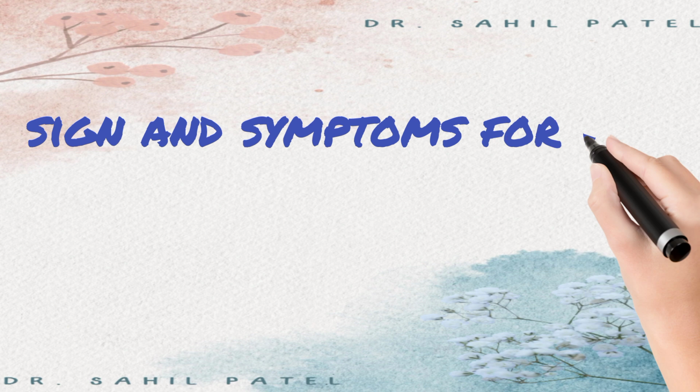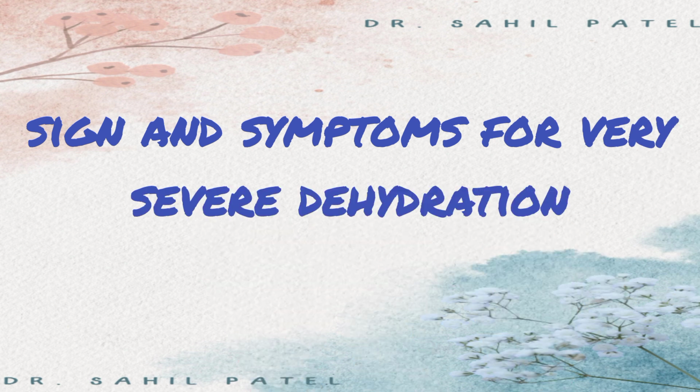And the third type is very severe dehydration. The symptoms are damage of organs like brain, liver, and kidneys. Kidneys are much more affected, firstly. Then, second is mental depression and confusion in cases of very severe dehydration. Then, renal failure, convulsions, even a coma-like condition may develop in cases of very severe dehydration.